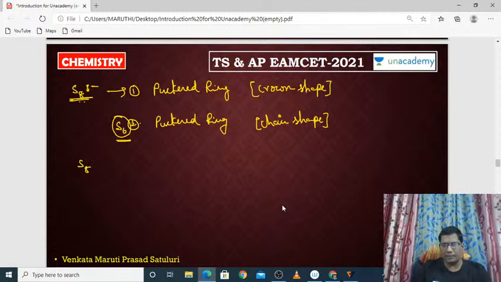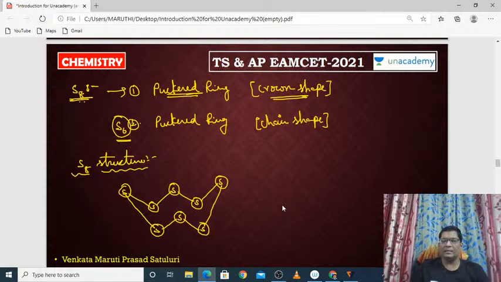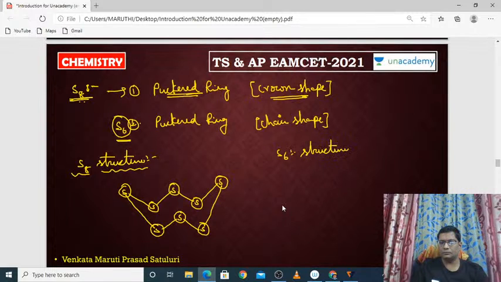So how will the S8 shape be there? S8, okay, 1 2 3 4 5 6 7 and 8. So in total there are 8 sulfurs. These 8 sulfurs will form a crown shaped structure or puckered ring structure. In the same way, S6 also. How will the S6 be there?